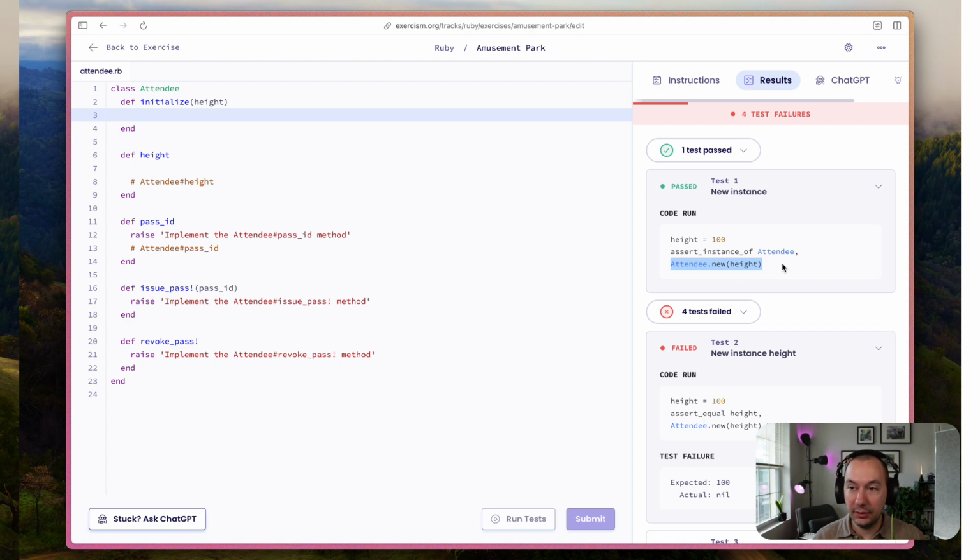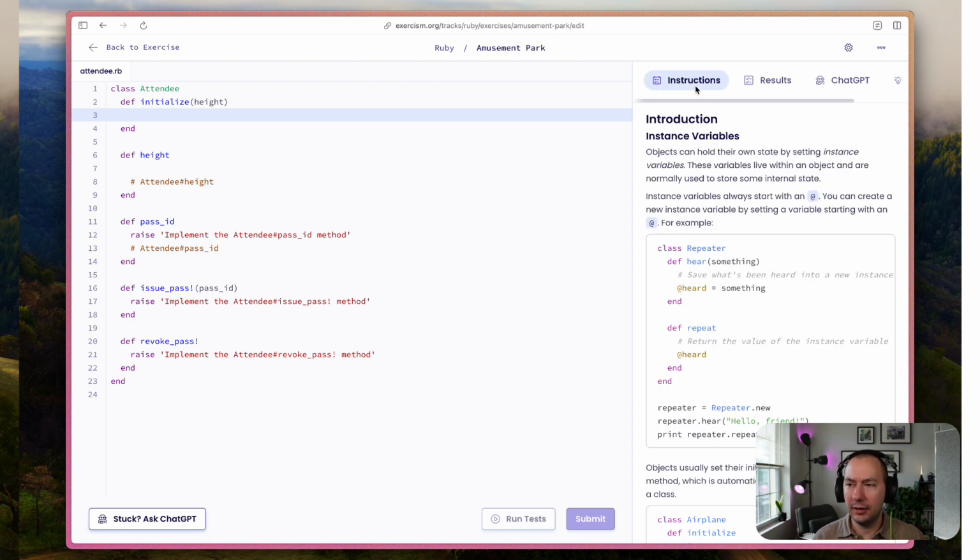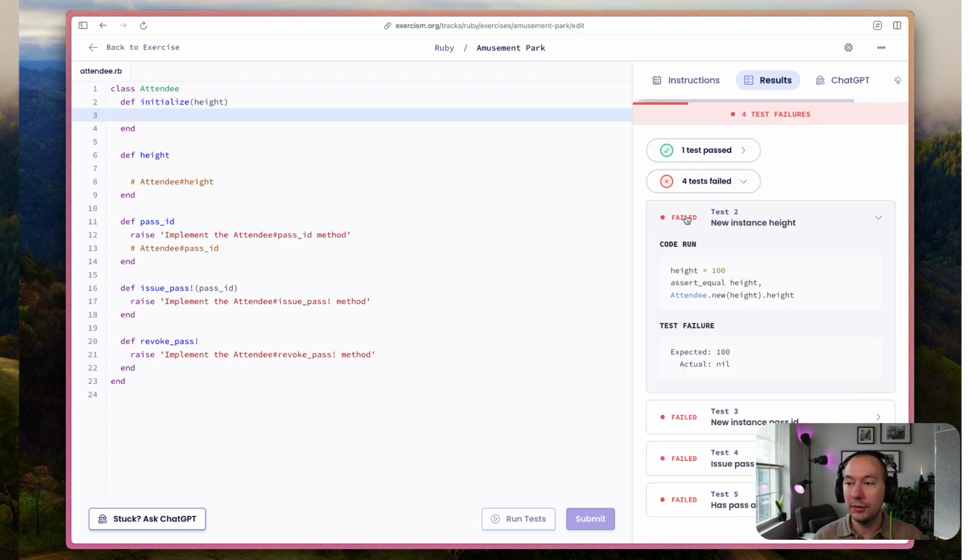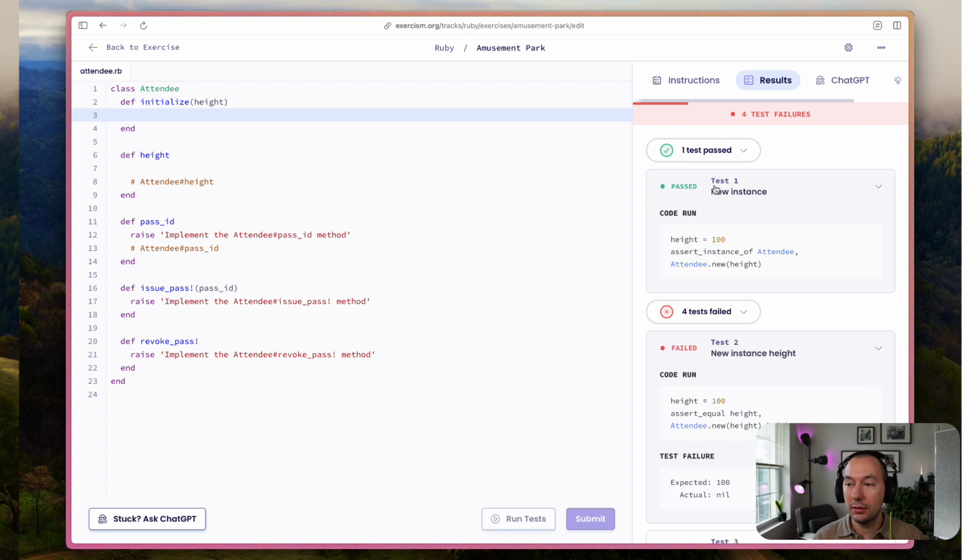And that makes sense for this exercise because I think this is our introduction to instance variables. So our test is creating an instance. It is passing in a height. So it is initializing, and it is creating a height. And basically all that we're checking is that an instance is created. So this test logically would pass. It's not a particularly useful test in the grand scheme of things.